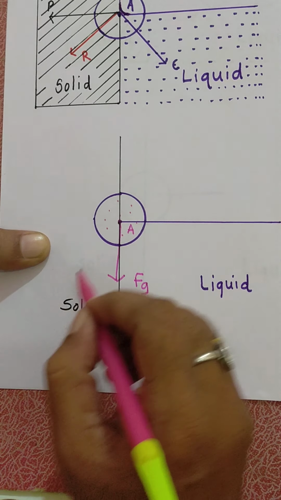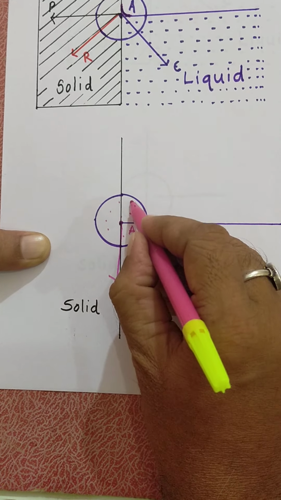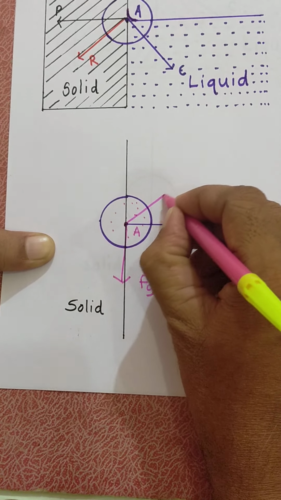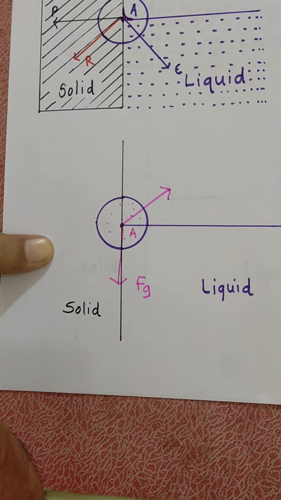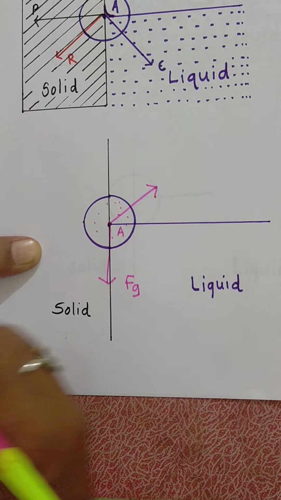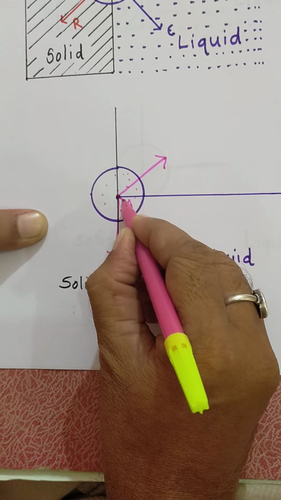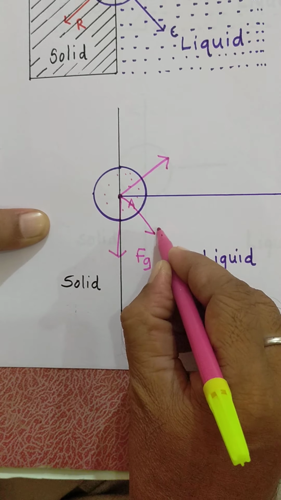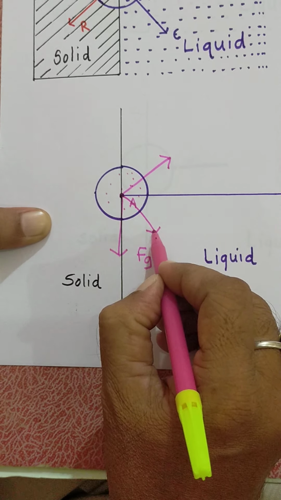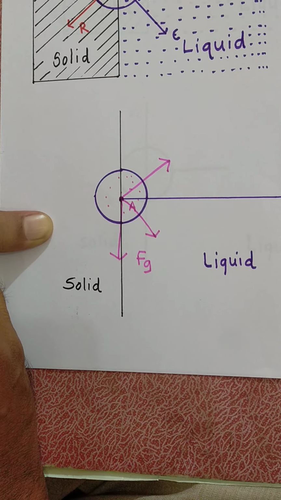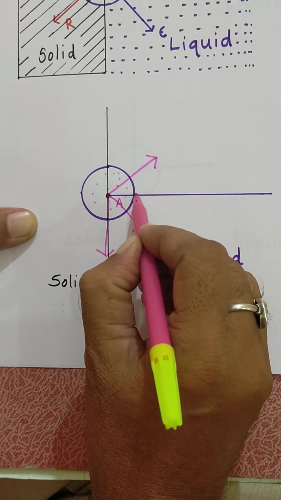Number 2, adhesive force due to air molecules. Number 3, cohesive force due to liquid molecules. It is at 45 degree angle from the liquid surface or solid surface, and adhesive force due to solid molecules.